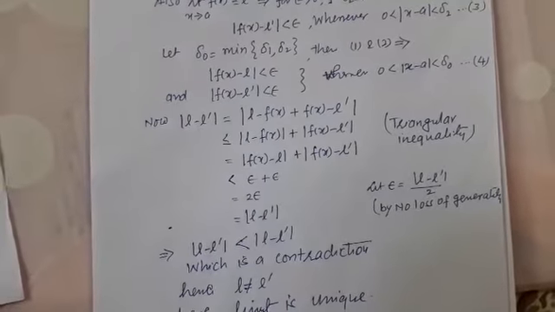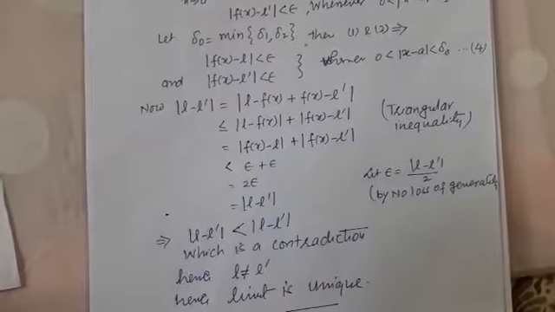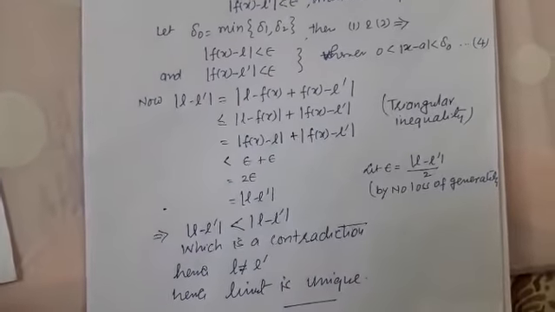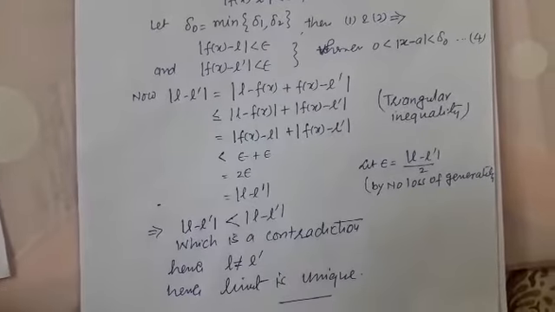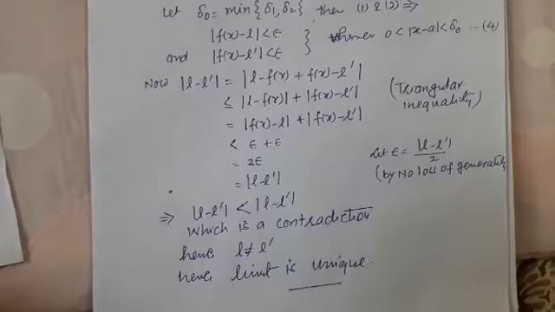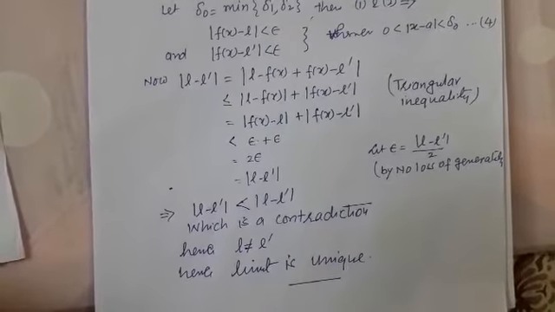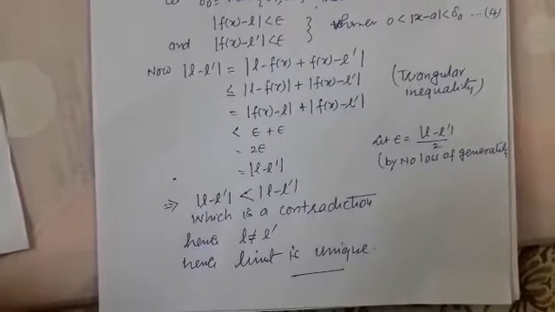This equals the absolute difference of f(x) minus L plus the absolute difference of f(x) and L dash, which is less than or equal to epsilon plus epsilon, twice epsilon. Epsilon is our choice.